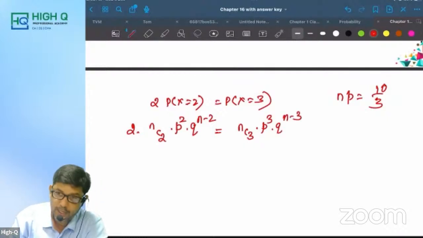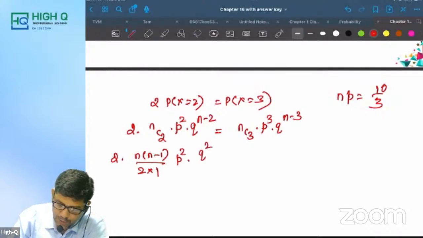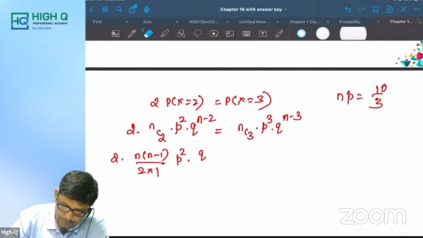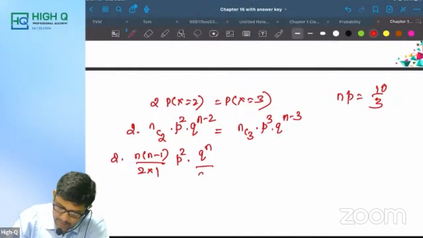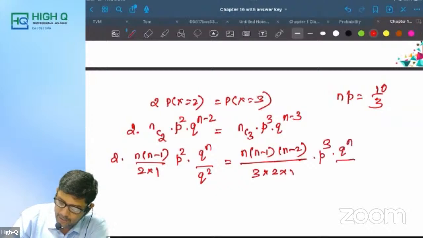Now, what is NC2? It is n into n minus 1 by 2 into 1. P square into, can I write it as Q power n divided by Q square according to indices rule. NC3 is n into n minus 1 into n minus 2 divided by 3 into 2 into 1, P power 3, Q power n divided by Q power 3.